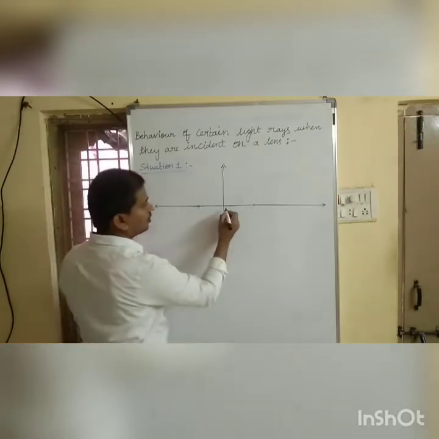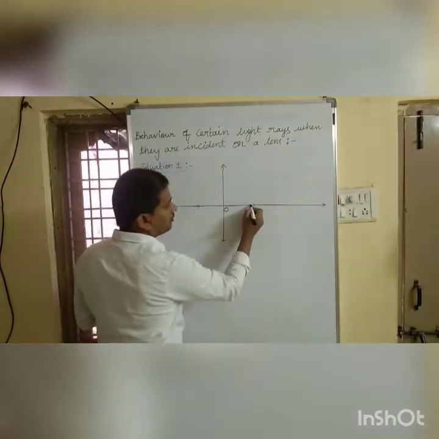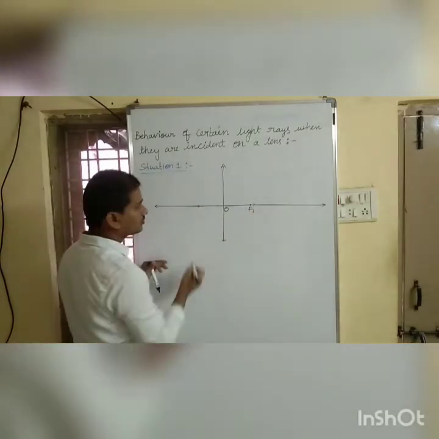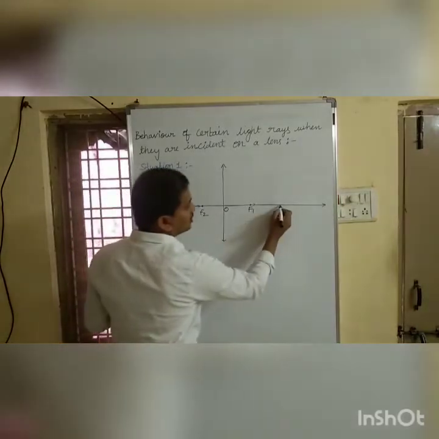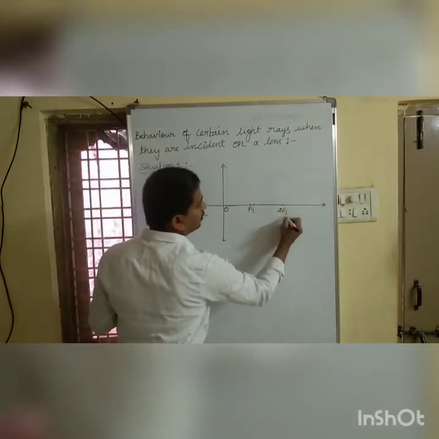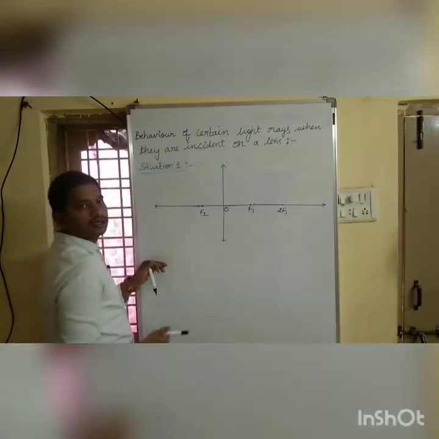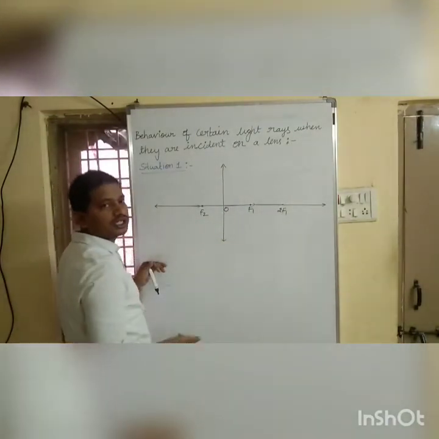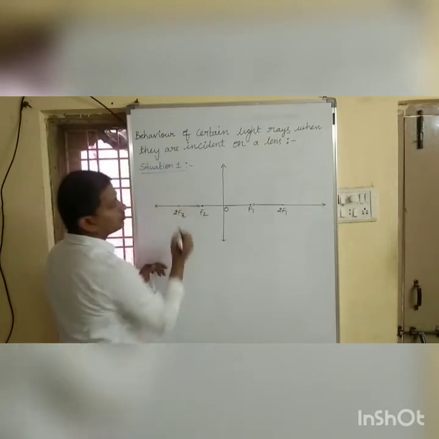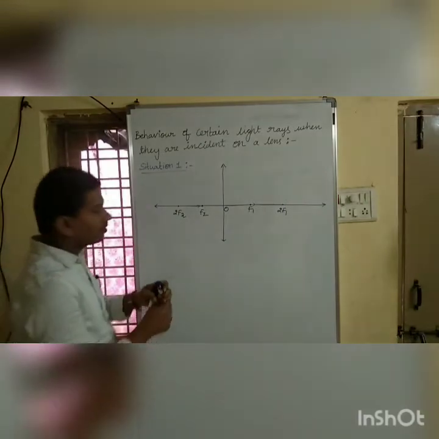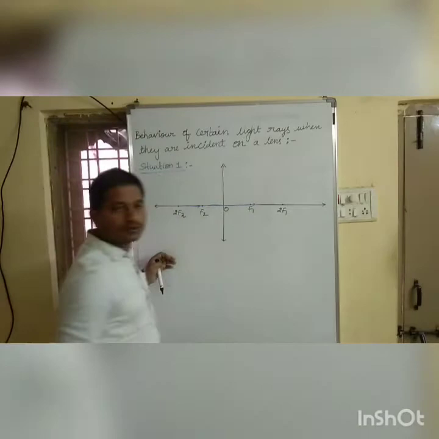So this is our optic center, our first focus, and this is our second focus. This is our 2f1, the distance between the optic center and the center of curvature, and this is our 2f2.